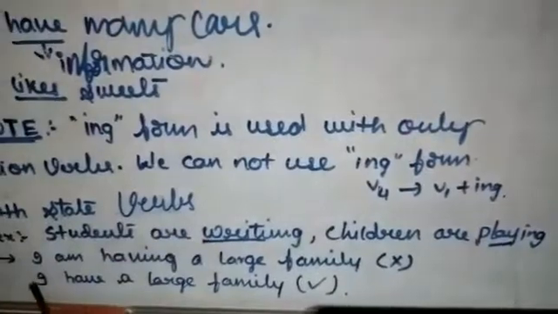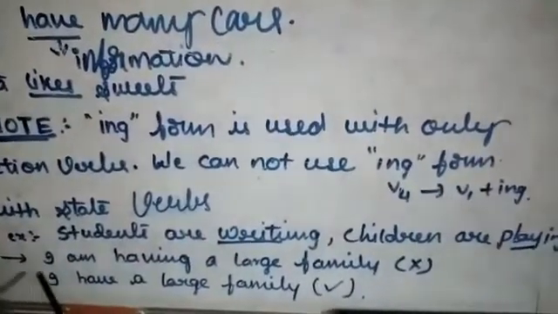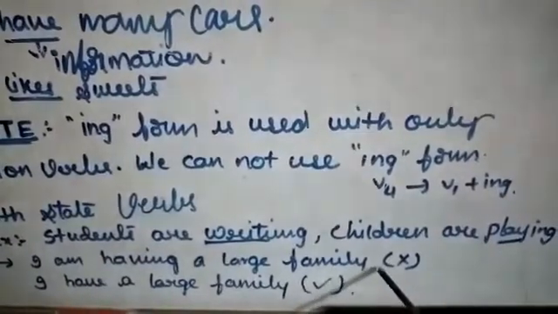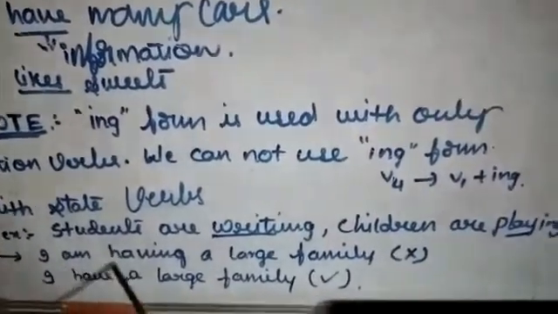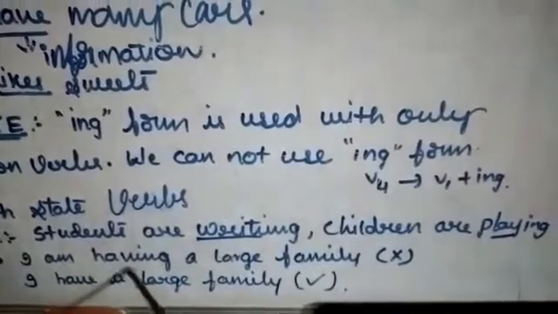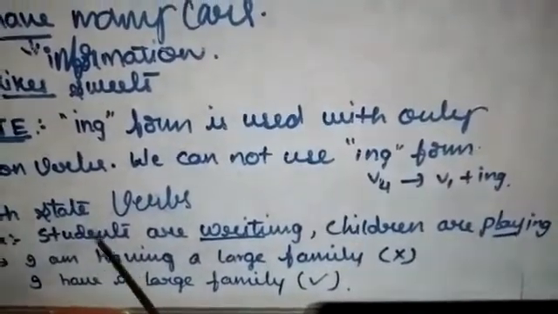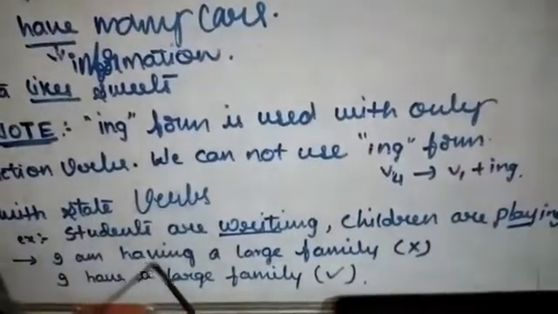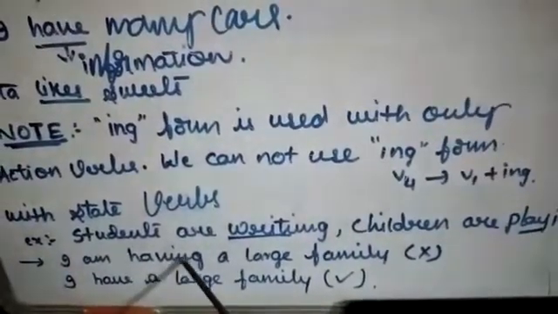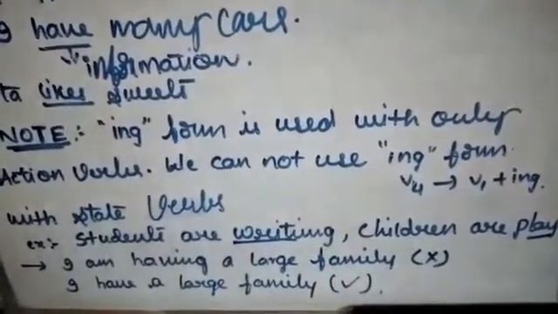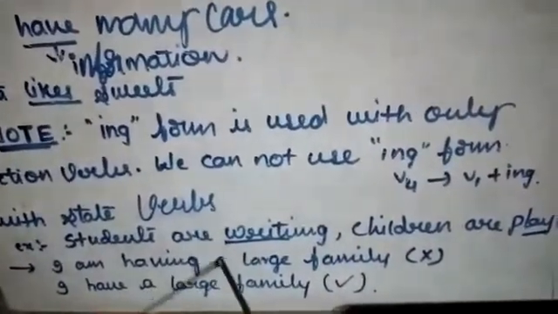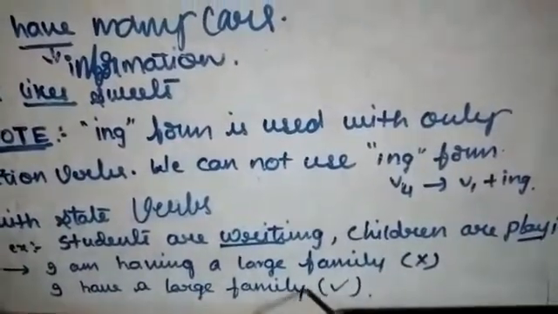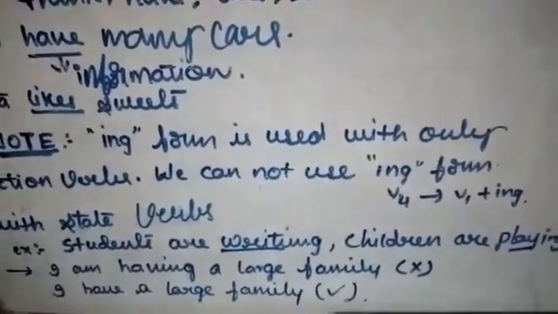In the other sentence, just see whether it is right or wrong. I am having a large family. Is it right? No, it's wrong because have is a state verb, not an action word. So we should not use ing form with state or linking verbs. So it is a wrong sentence. I have a large family. It is right.